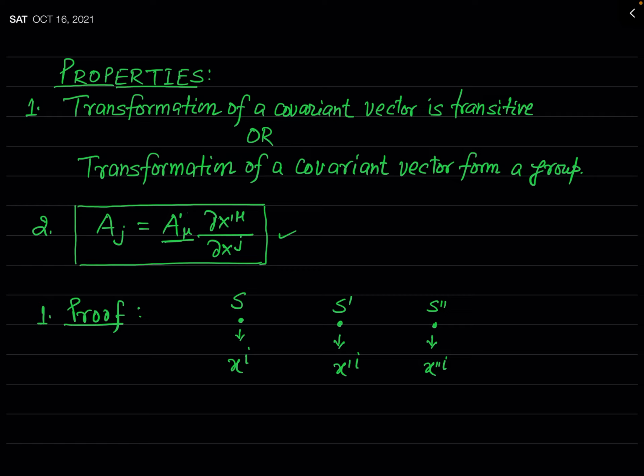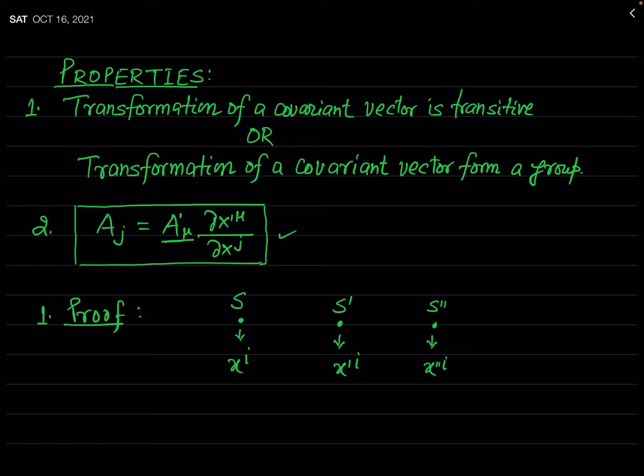So according to this property, if you transform a covariant vector from frame S to S prime and then from S prime to S double prime, the result will be the same as if you transform the given covariant vector directly from S to S double prime.